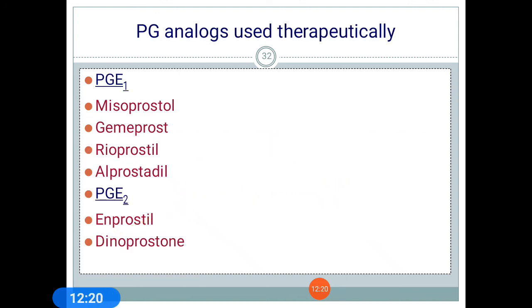These are some prostaglandin analogues. Therapeutically used ones include misoprostol, gemeprost, latanoprost, alprostadil, dinoprost,